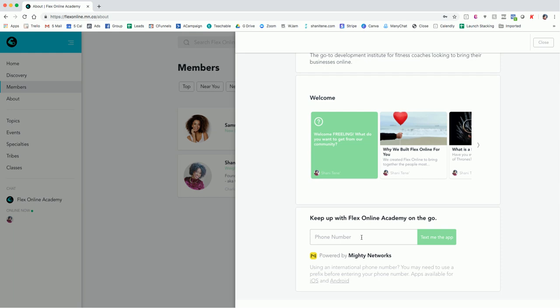so I encourage you to head over to the desktop version if you haven't already done so, or if you're reverse and you don't have the mobile, just put in your phone number here and you can get the app right to your phone and access the Academy on your phone via an app.